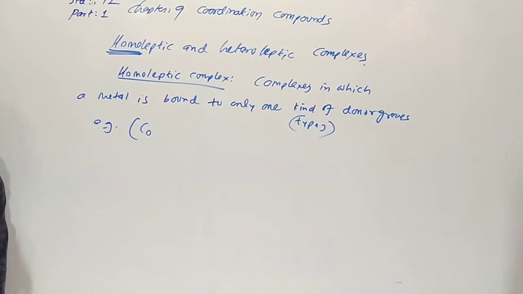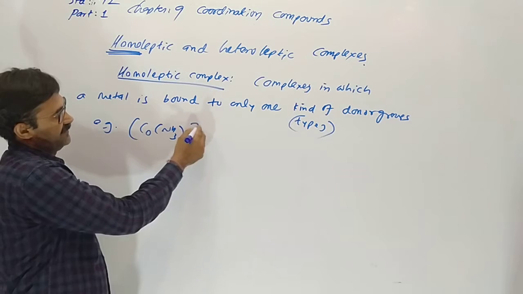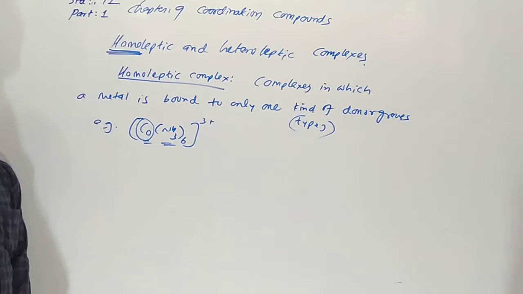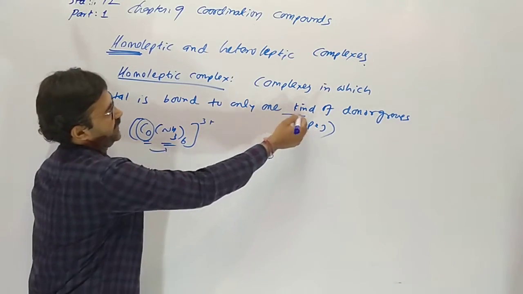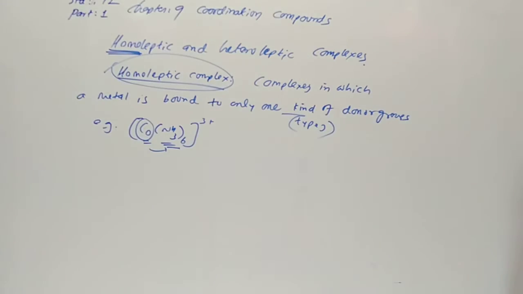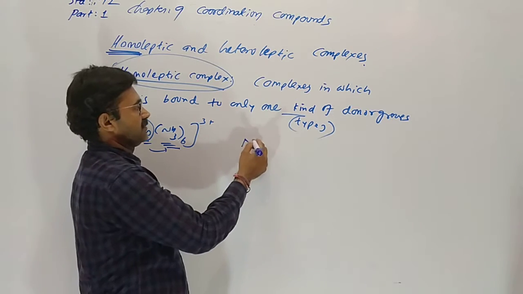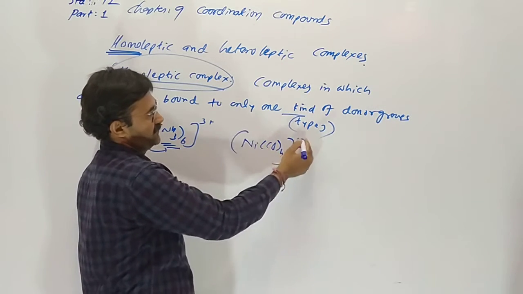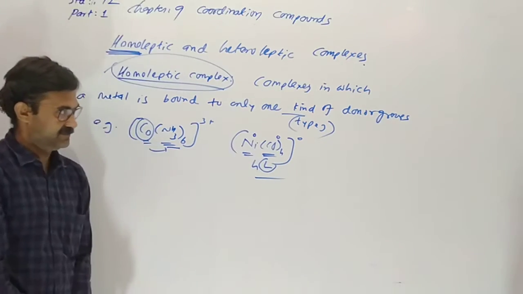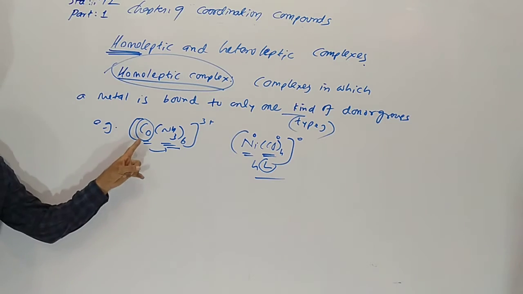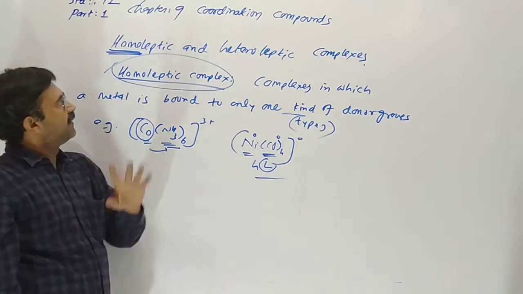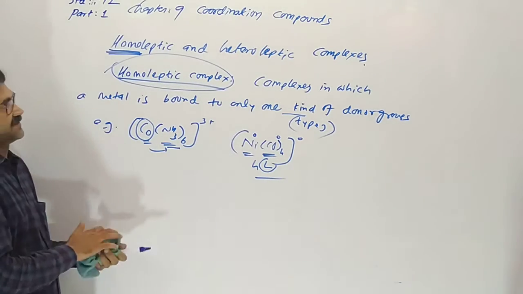Example for it: in Co(NH3)6, we discussed, 6 ammine are attached here with the central atom cobalt, and all are the same type of ligands, so this is a homoleptic complex. Yes, this one is also homoleptic. Why? With nickel all the 4 ligands are same. Whenever the metal has the same type of ligands, it should be a homoleptic complex.